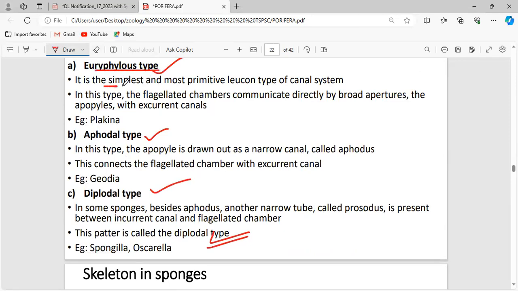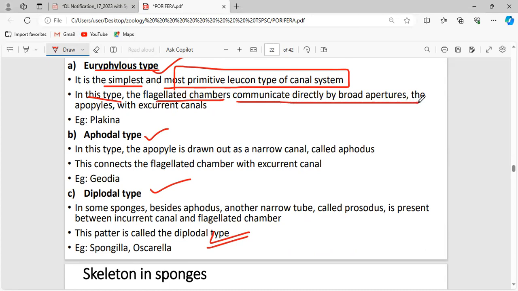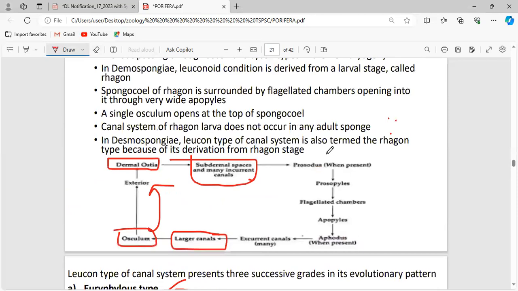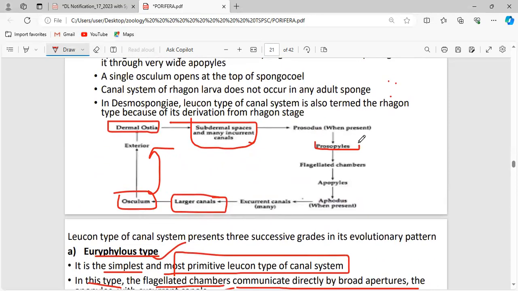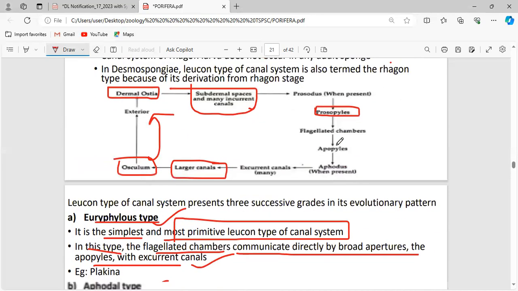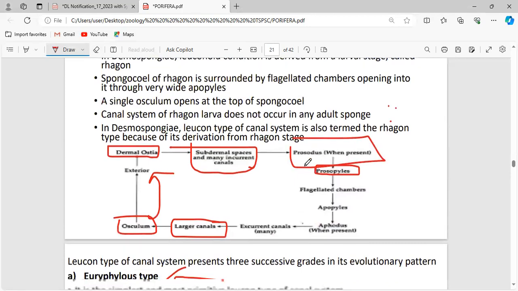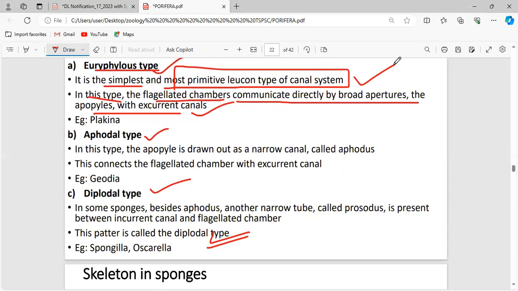Eurypylous type means this is the simplest and most primitive leucon type of canal system. In this type, the flagellated chambers communicate directly by the broad apertures, apopyles, with the excurrent canal.